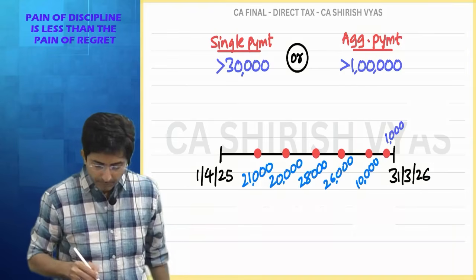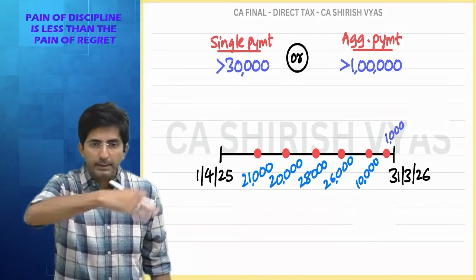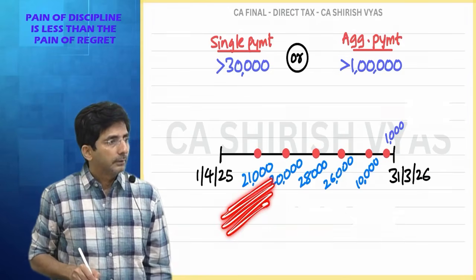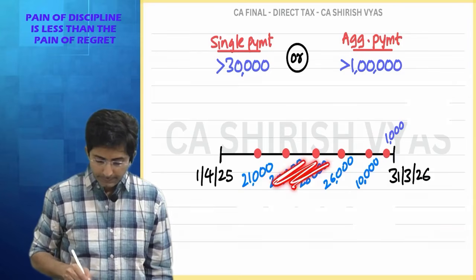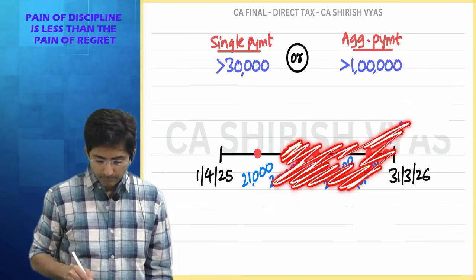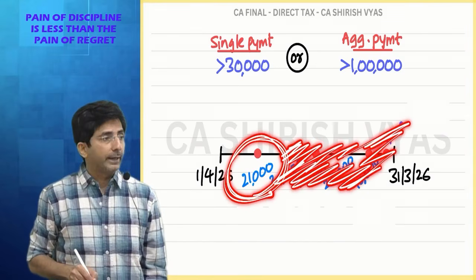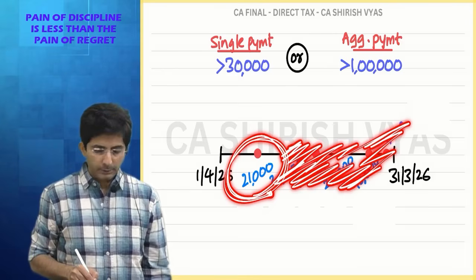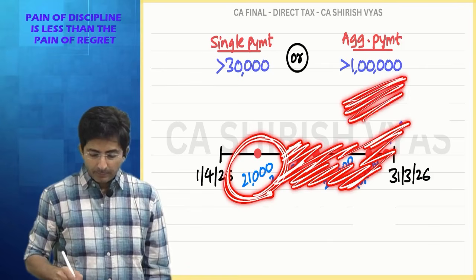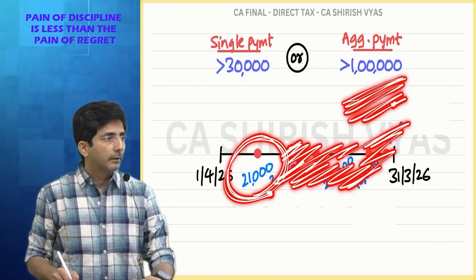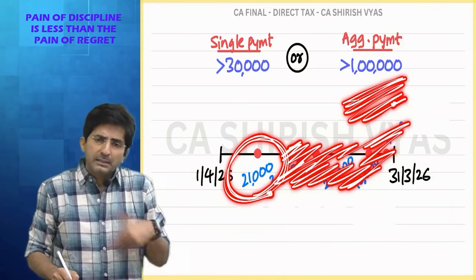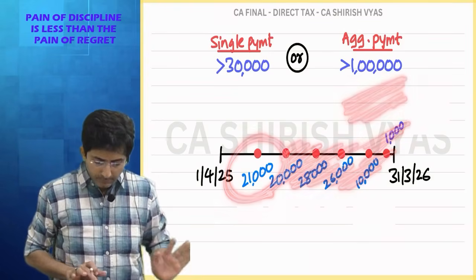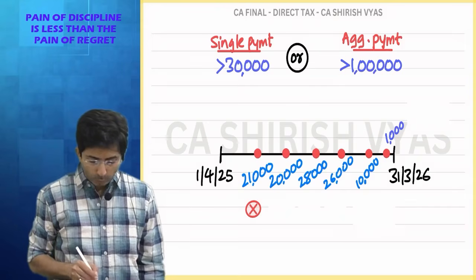For example, I gave a contract of constructing a coaching class for me to a contractor. Initially, I gave him 21,000. Don't see these other amounts, this is the future. Right now, I made a payment of only 21,000. So tell me, does 21,000 exceed 30,000? No. Now, check aggregate. Aggregate means total of the full year. This is the first payment, so the total is the same, 21. Neither the total is more than 1 lakh, nor the single is more than 30. So TDS will not apply. See, I put a cross mark here.